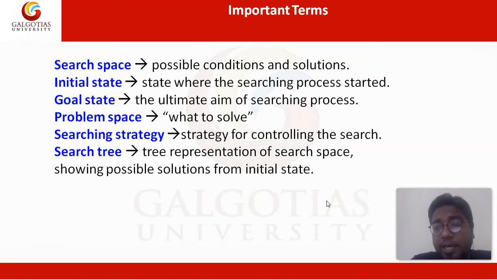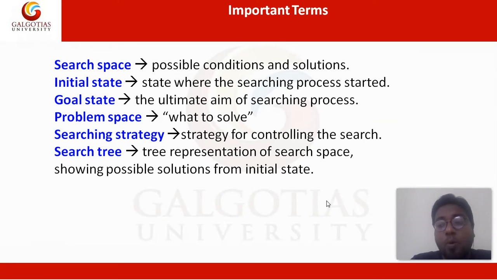So if you are searching for a restaurant in your city, let's say the best restaurant in a city, the search space may be all of your town. For example, if your town has 400 restaurants and you're searching for the best one, the search space is 400 restaurants. The initial state: you must start searching for the best restaurant from one particular place. That should be known as your initial state. The goal state could be your ultimate aim, which means the best restaurant of the town.